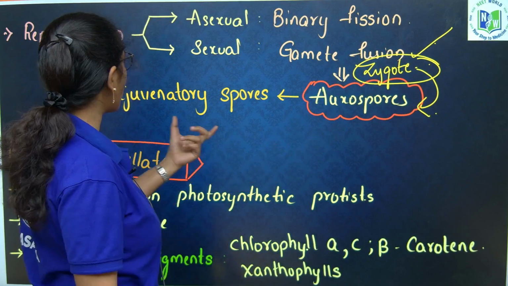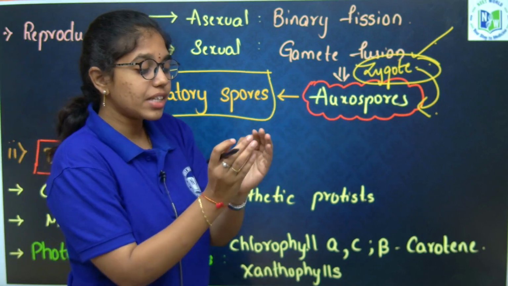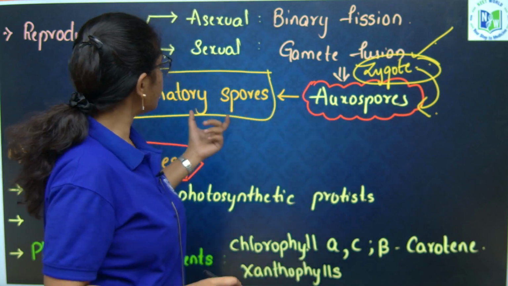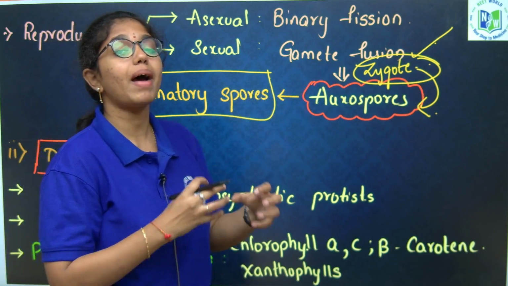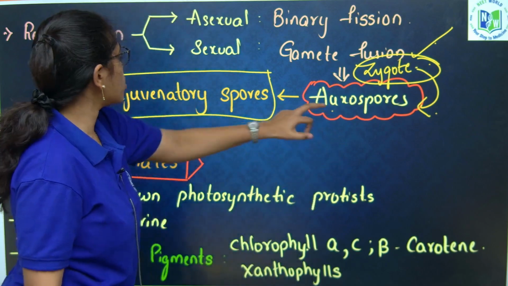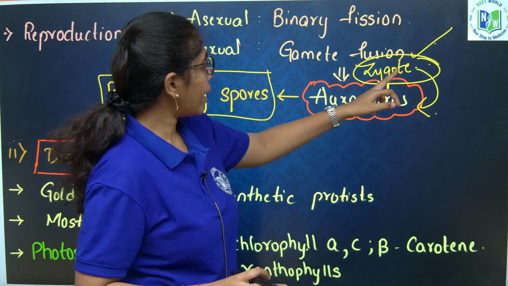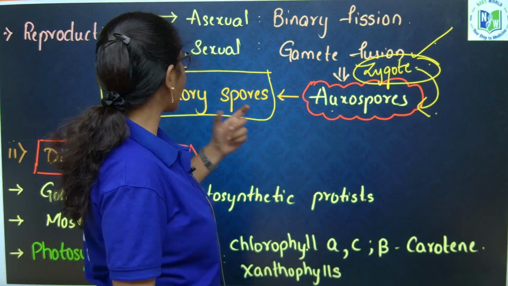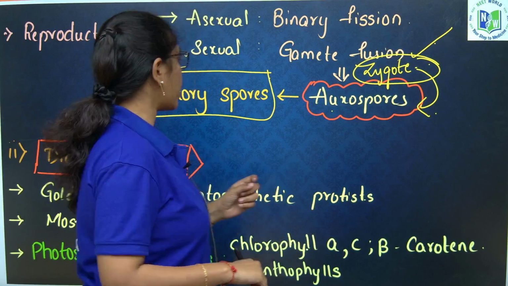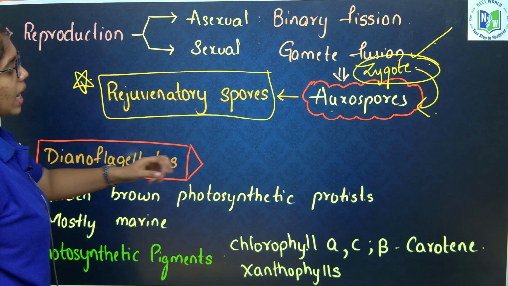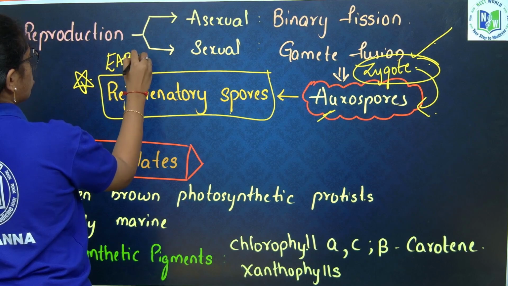These auxospores are called rejuvenatory spores. At the time of cell division, the zygote reduces its cell size, and these rejuvenatory spores help that vegetative cell to gain back its cell size and cell shape. That is why auxospores are called rejuvenatory spores. Clear? This is asked multiple times: what are auxospores? These are rejuvenatory spores, asked in the EAPCET also.